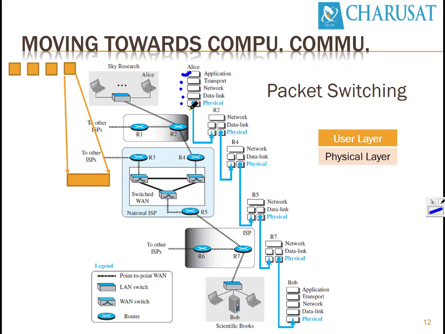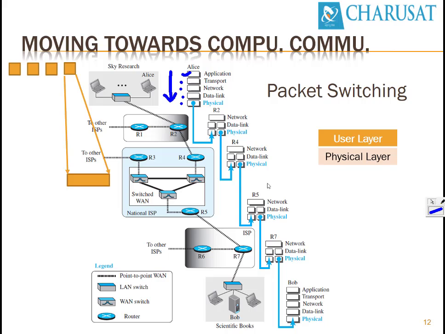Those 5 layers will add their own headers: application header, transport header, network header, data link header, and lastly physical header. Normally the web browser works at the application layer, which generates its own header. While Alice sends a request, or any machine sends a request, the data goes from top to bottom direction.